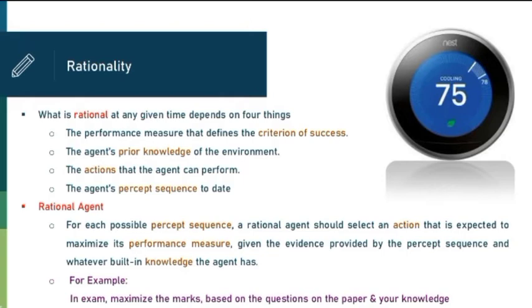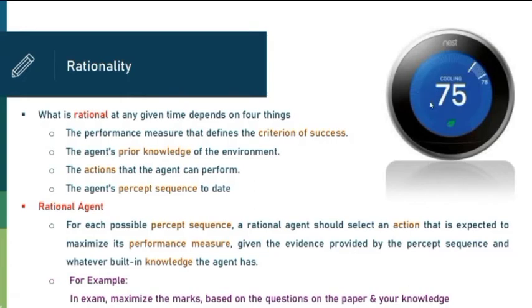Okay. So what is rational at any given time depends on four things. So rationality, or when you say any particular agent is rational, that concept depends on four things. So what are those four things? The first one is the performance measure that defines the criteria of success. So we need to identify some performance measure that defines the criteria of success.